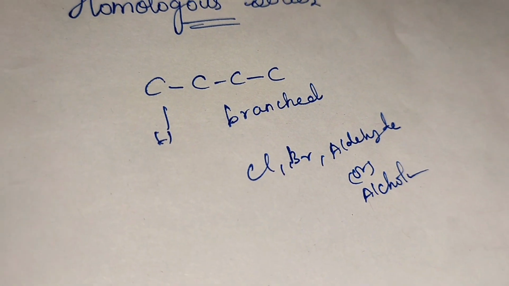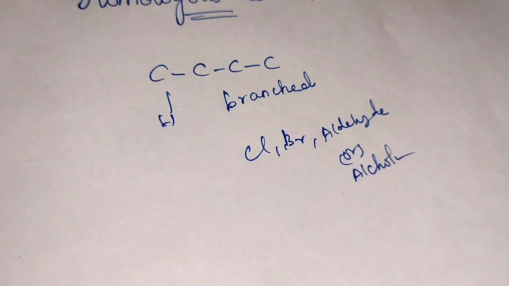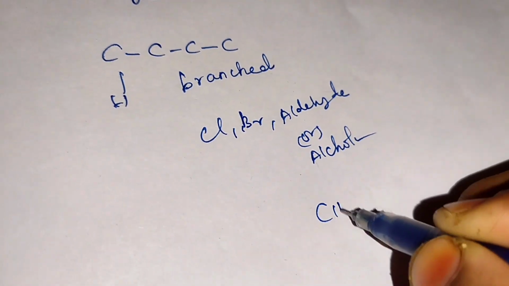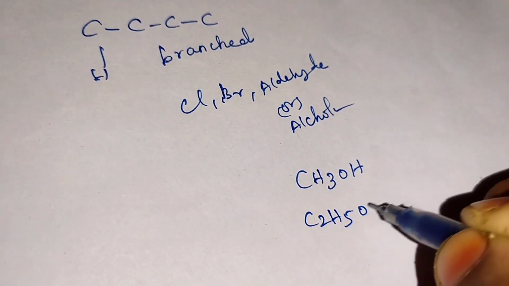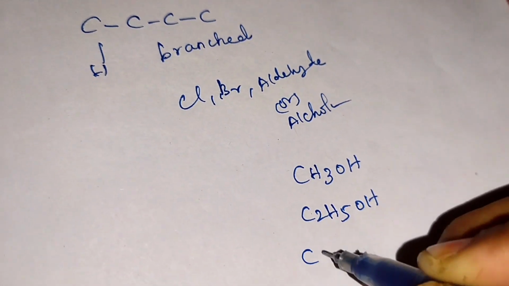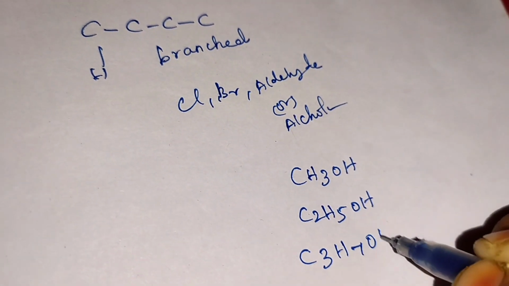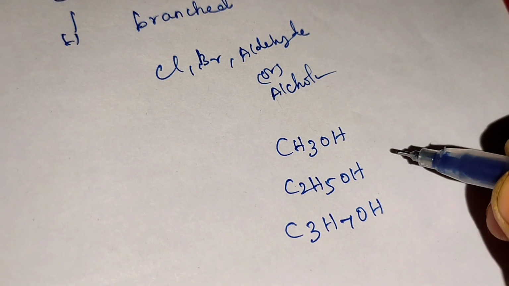For example, for the alcohol functional group we can see here CH3OH, C2H5OH, methanol, ethanol, like this. See here, what is the functional group?